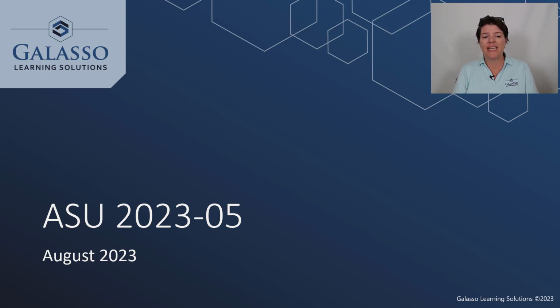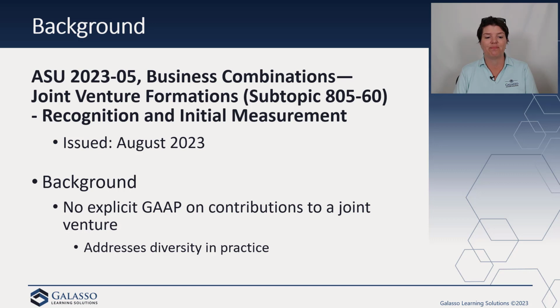ASU 2023-05, which is giving us a new subtopic 805-60, recognition and initial measurement. ASU 2023-05 is going to address the accounting for contributions made to a joint venture upon formation. Currently, there is no explicit guidance, and so the goal of this is to reduce diversity in practice. Now, it's important to note that this ASU does not amend the definition in the Master Glossary of a joint venture. All right, so this ASU was issued in August 2023 and tries to provide guidance around joint ventures, in particular recognition and initial measurement.